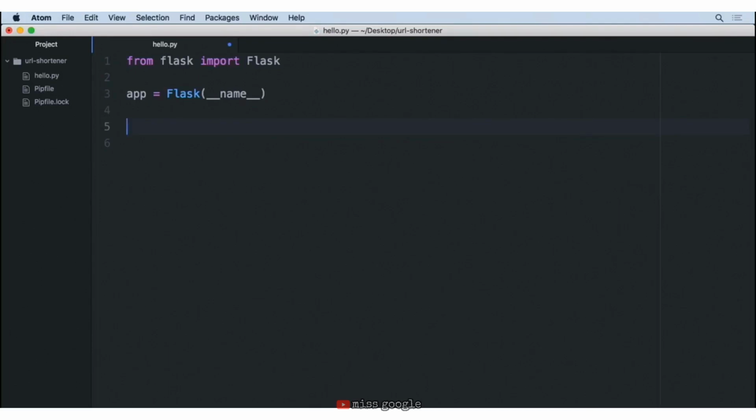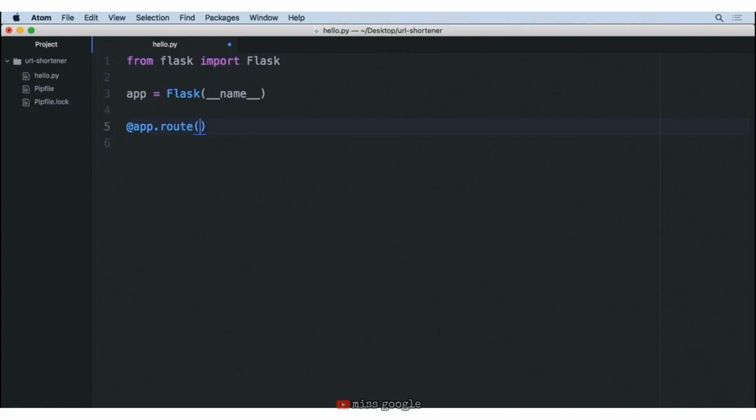Now, with our Flask app, it's not much unless it can actually serve some information via a website. So we have to create something called a route. Now, in the next video, we're going to go into more detail about what a route is, but a route simply says when someone visits this web page, we should return back the following text. So here we're going to type @app.route, and then we're going to specify which URL we want to create a route for.